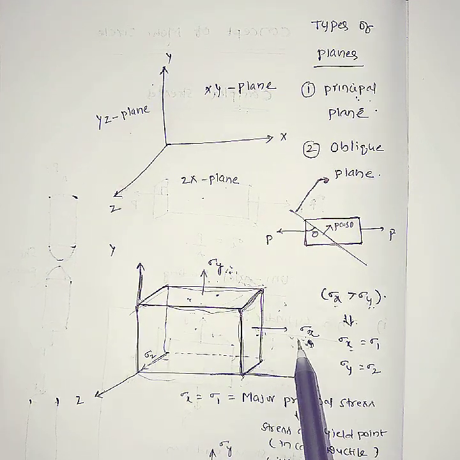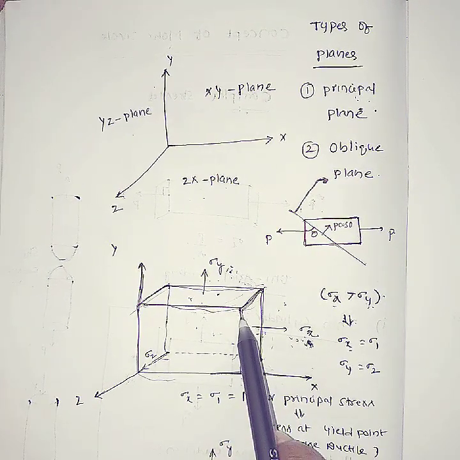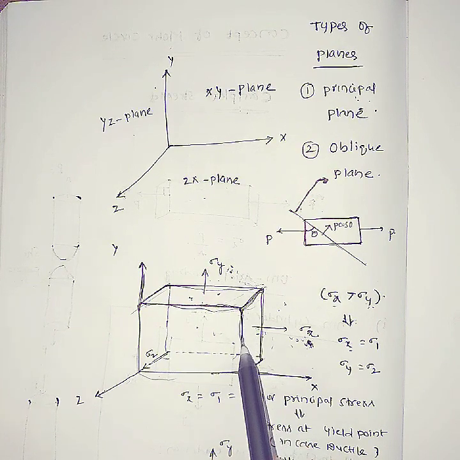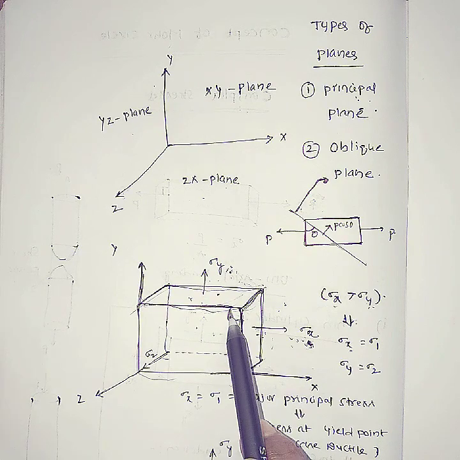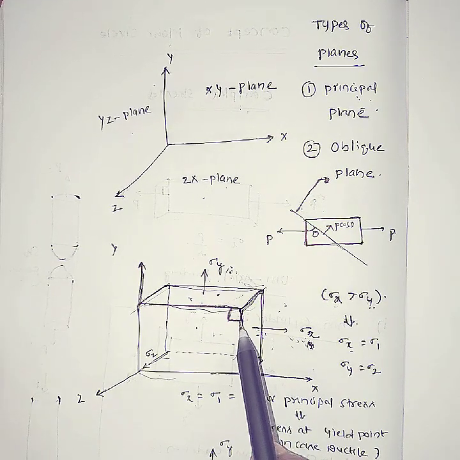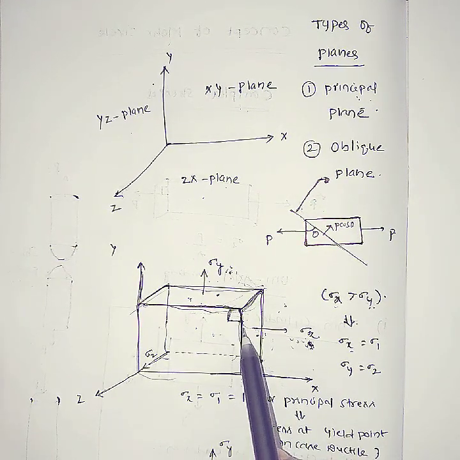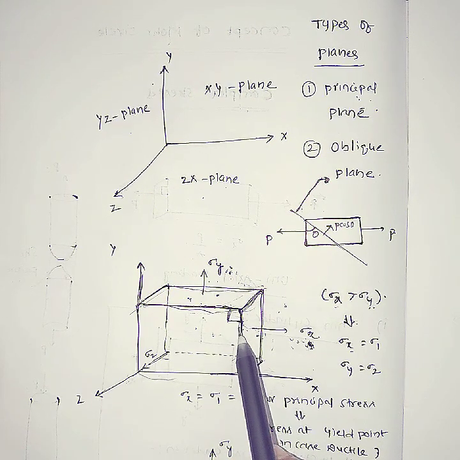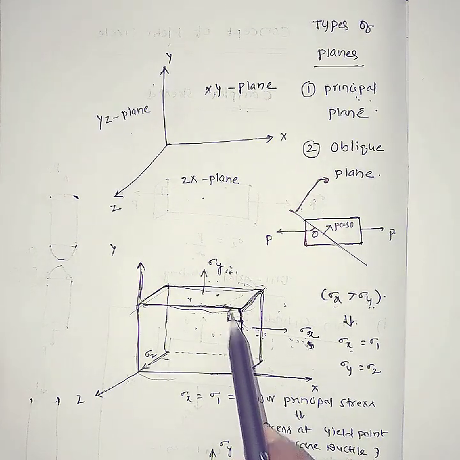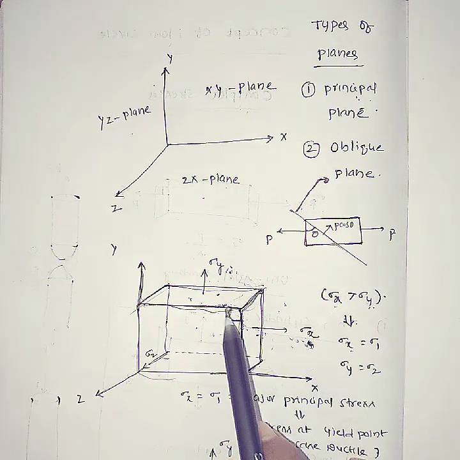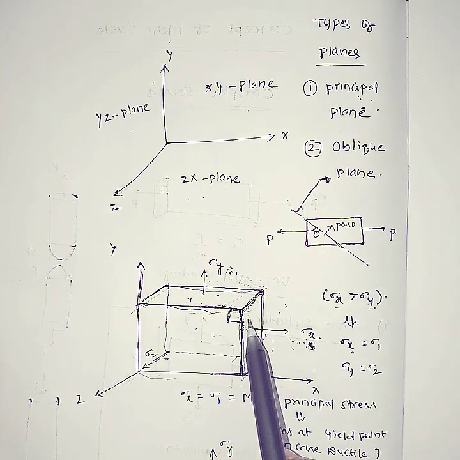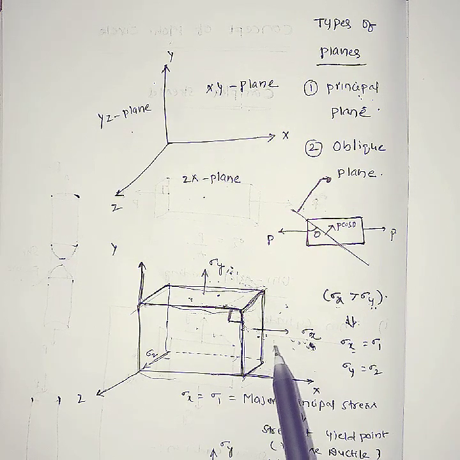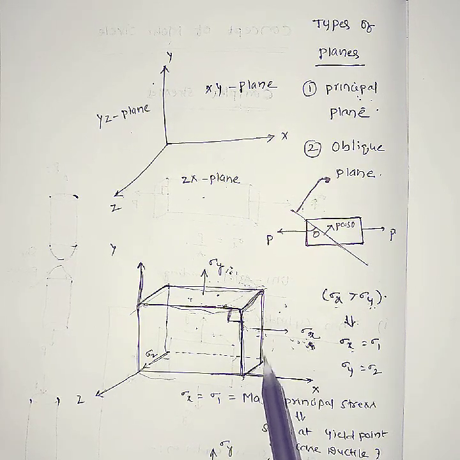See here, major and minor principal planes are separated at an angle of 90 degrees. Very important point in competitive examinations. Two principal planes are separated at an angle of 90 degrees. Clear? This is the information about principal planes and principal stresses. Again I will tell you, see here, this is a plane.